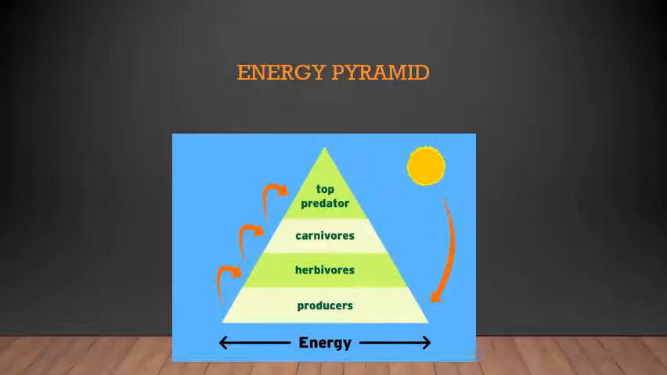Here you can see there is a pyramid in a triangle shape, right? On the lowest part it is the producers, right? Producers have a high amount of energy. As you can see, the energy is more. If the base is bigger, the energy is more. Herbivores have a little lesser energy compared to the producers. Carnivorous animals have even lesser energy compared to the herbivores and the producers. The top predators have much less energy present that they can use, right?